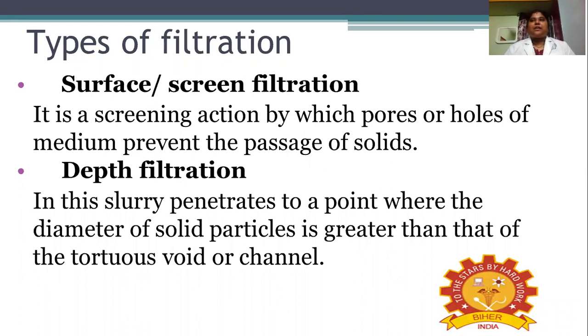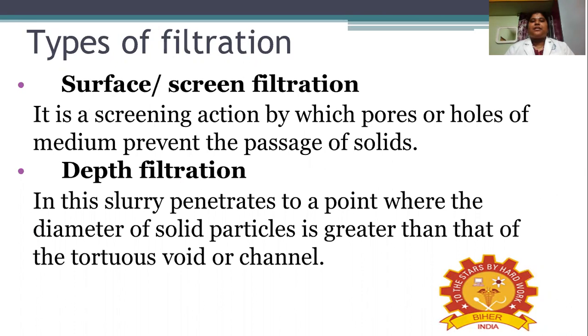In the name itself, it's there. Depth means in a deep. So, in this, slurry penetrates to a point where the diameter of the solid particles is greater than that of the tortuous void or channel.